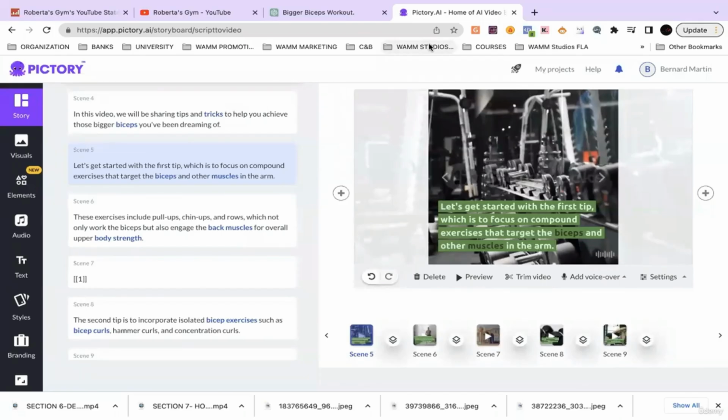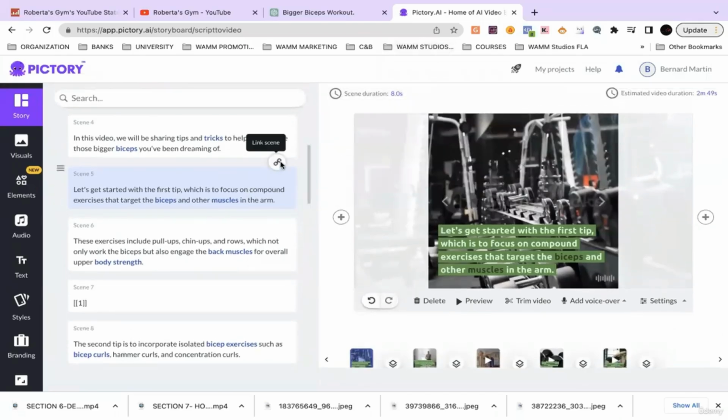All right, so as you see, once it uploads, now you see everything that it can do. The first thing that you notice is what? It has visuals to the script. We told ChatGPT to spit out the script, we put the script in Pictory, and guess what it does now? Now we have visuals automatically to the script.